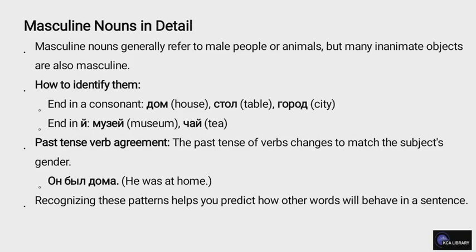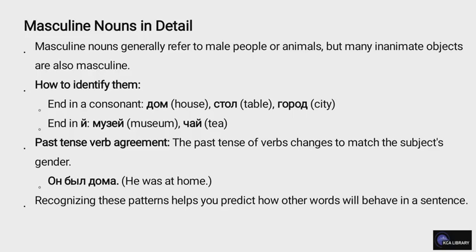Masculine nouns in detail. Masculine nouns generally refer to male people or animals, but many inanimate objects are also masculine. How to identify them? End in a consonant. Dom, house. Stol, table. Gorod, city. End in J. Muzei, museum. Chai, tea.